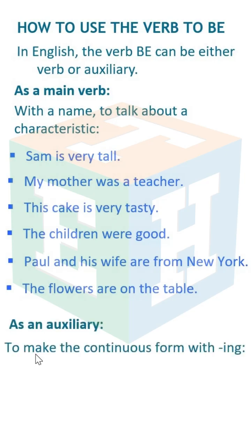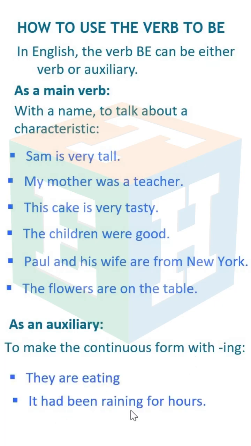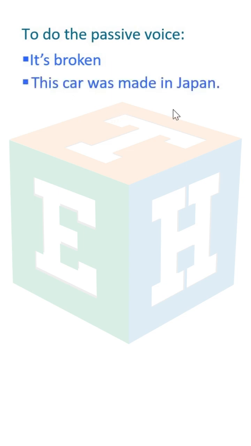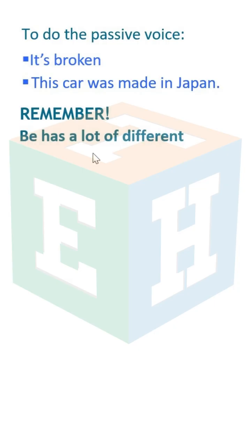As an auxiliary, to make the continuous form with -ing. They are eating. It had been raining for hours. To make the passive voice. It's broken. This car was made in Japan. Remember, be has a lot of different meanings.